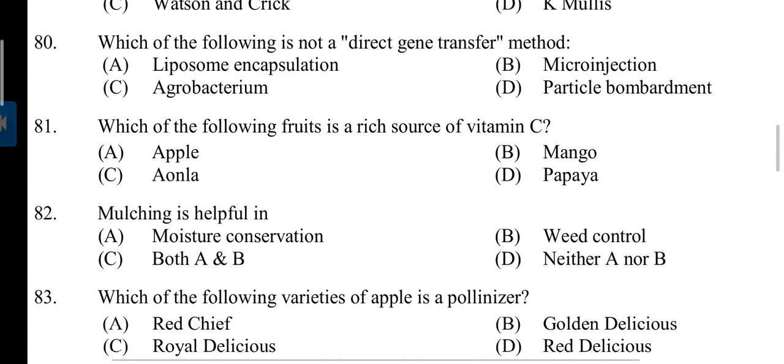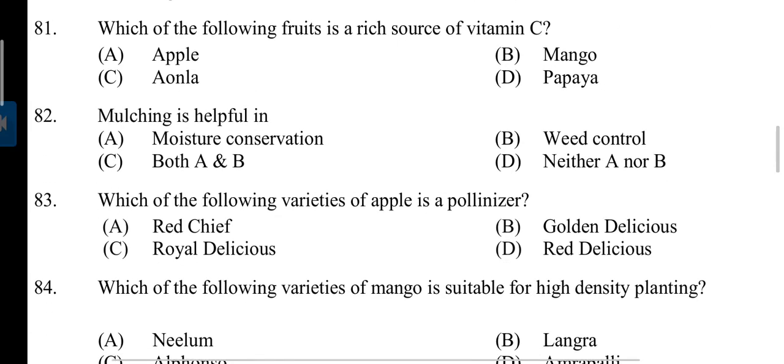80. Which of the following is not a direct gene transfer method? Method is Agrobacterium. 81. Which of the following fruits is a rich source of vitamin C? Answer is C. Aonla. 82. Mulching is helpful in moisture conservation, weed control. Answer is C. Both A and B.